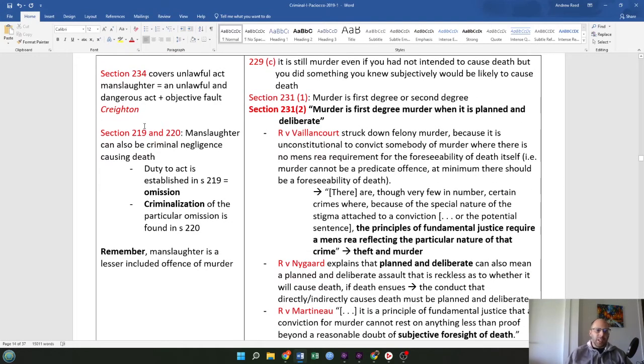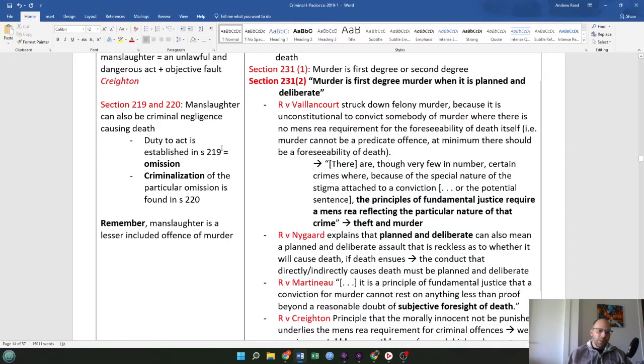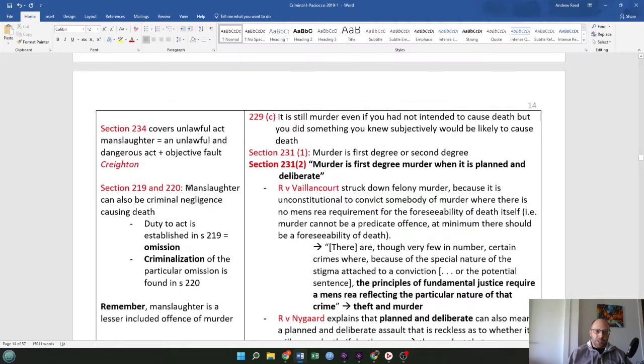Sections 219 and 220, manslaughter can also be criminal negligence causing death. So there's a duty to act, which is established in section 219. Failure to act is an omission to act. Criminalization of the particular omission to act is found in section 220. And also remember, important, manslaughter is a lesser included offense of murder.